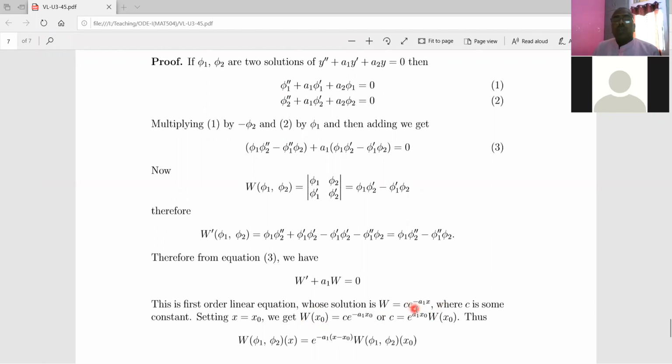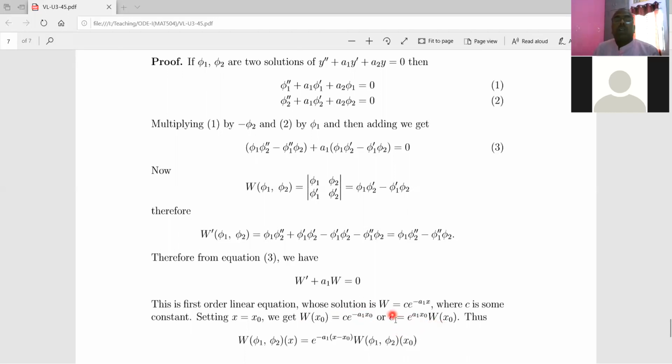It is C into e to the power minus a1 into x0, and from this you can find the value of C. The value of this constant is W at x0 into e to the power plus a1 x0, because the sign of a1 gets changed.